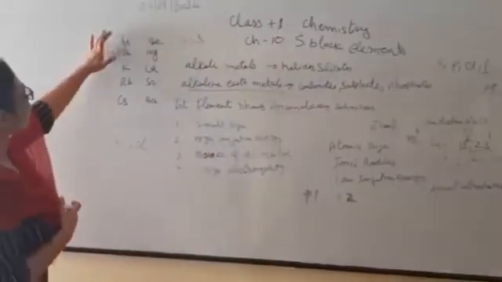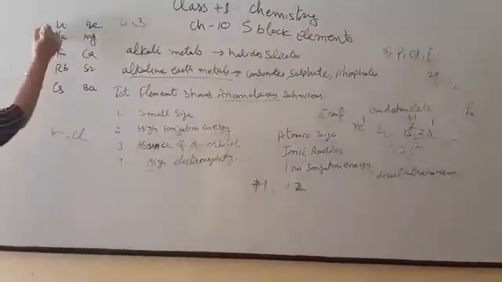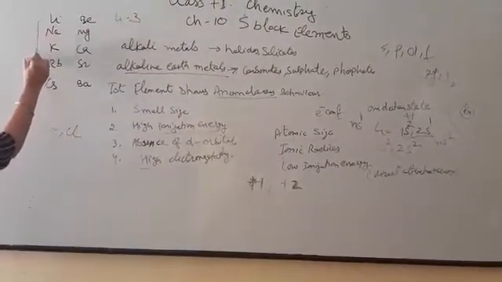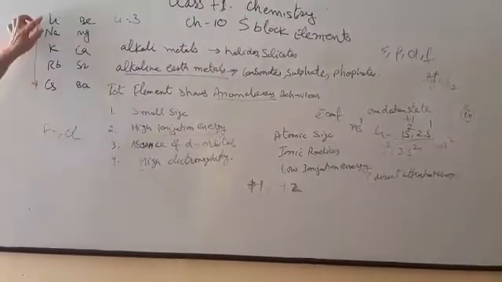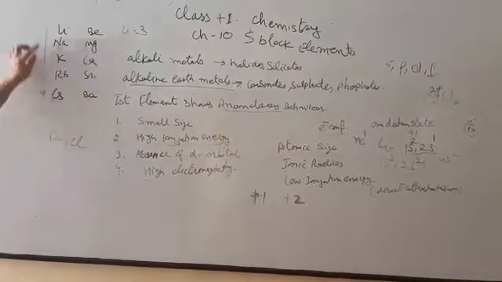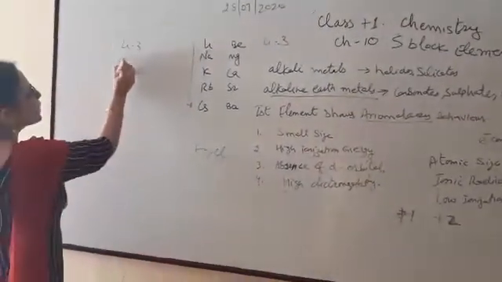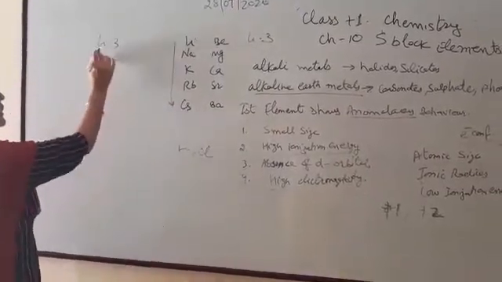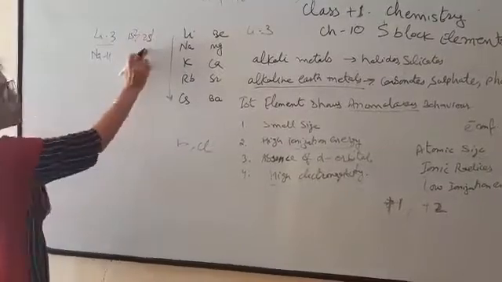If we talk about alkali metals, when we move from lithium to cesium, downward from top to bottom, the atomic size goes on increasing as the number of electrons also increases. If we compare lithium and sodium, lithium's atomic number is 3 and sodium's is 11. Lithium is 1s2 2s1, so only 2 shells are present.